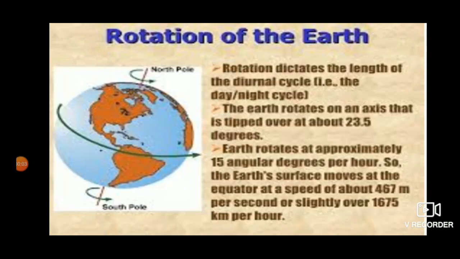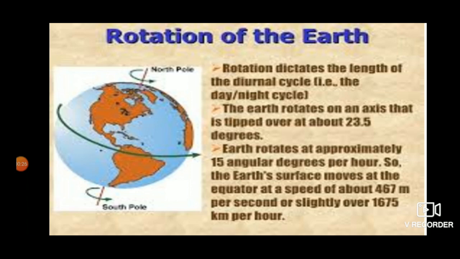Now we will see rotation of the earth. What is rotation? You might have seen the sun rising in the east and setting in the west every day. However, it is the earth's spinning motion from west to east that creates the impression of the sun rising and setting.